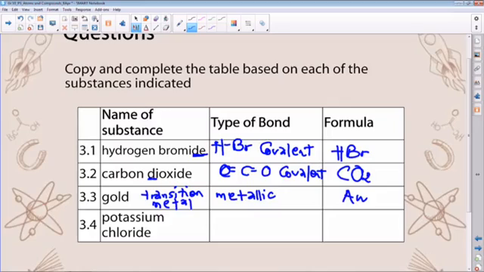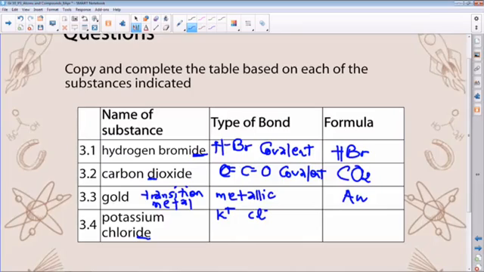And then potassium chloride. It consists of potassium as well as chlorine. Potassium is a metal and chlorine is a non-metal. So in this case, there is actually the transfer of electrons taking place between these two substances, with the potassium forming the cation and the chlorine forming an anion.